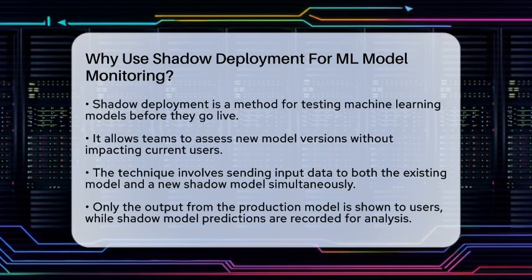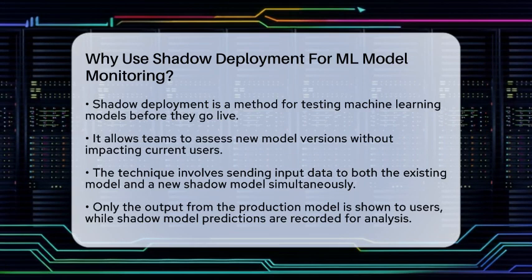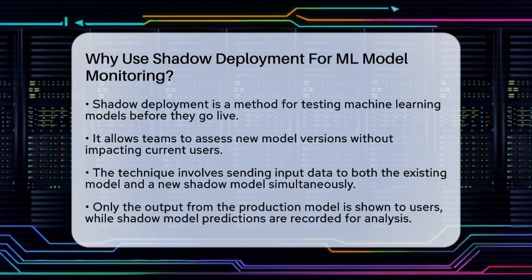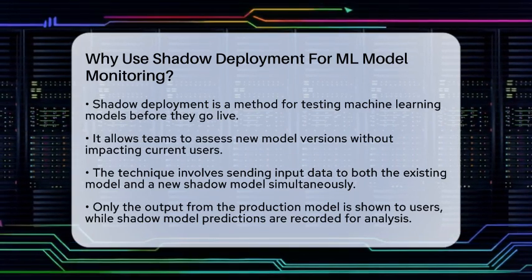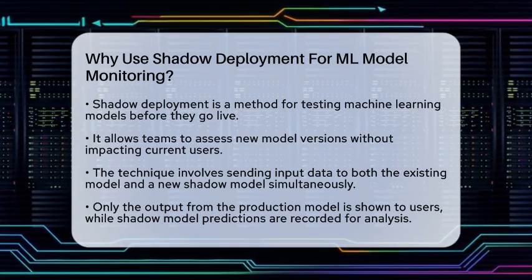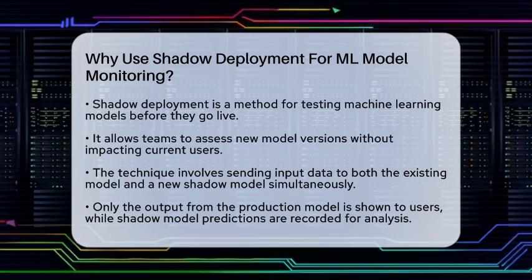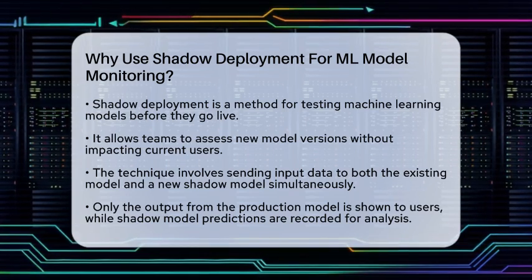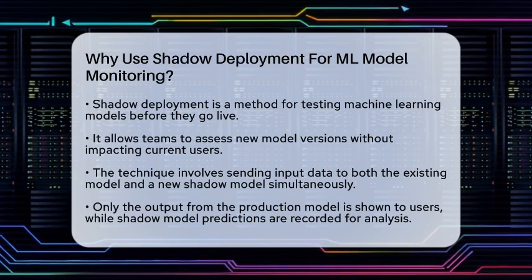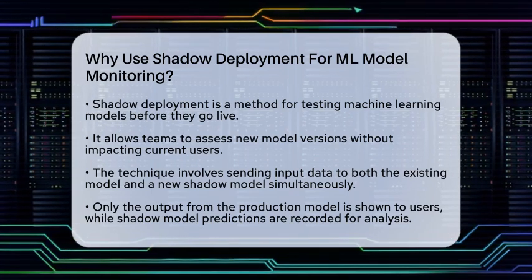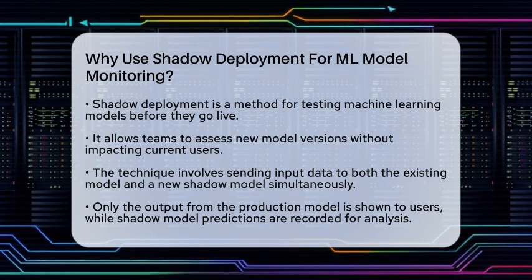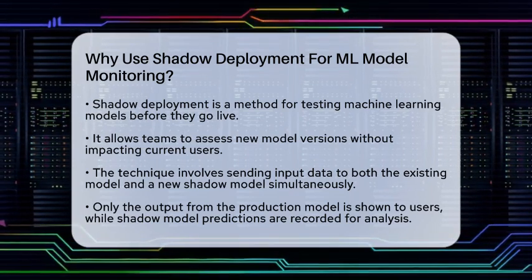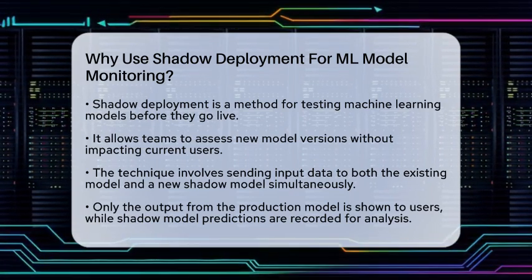Shadow deployment works by sending the same input data to both the existing production model and the new shadow model at the same time. However, only the output from the production model is shown to users. The predictions from the shadow model are recorded for later analysis. This setup allows teams to compare results and spot any differences without disrupting the user experience.